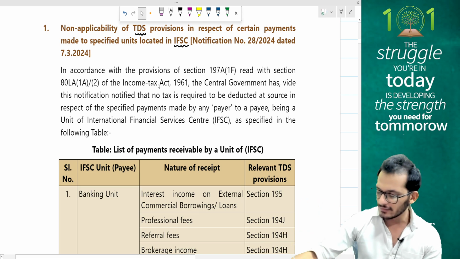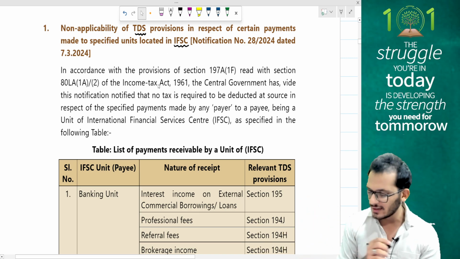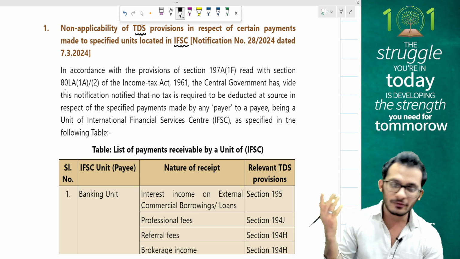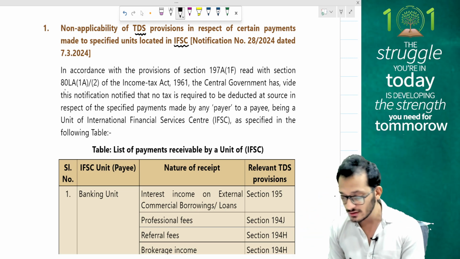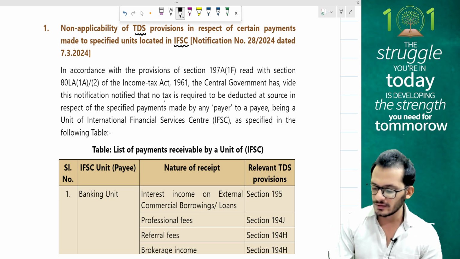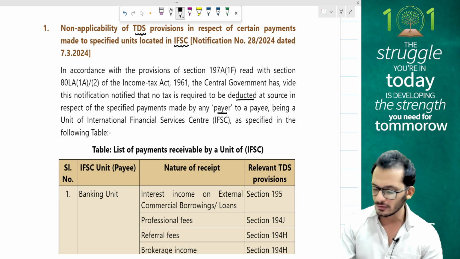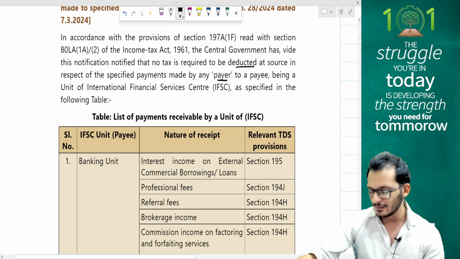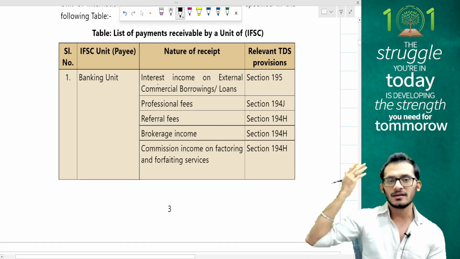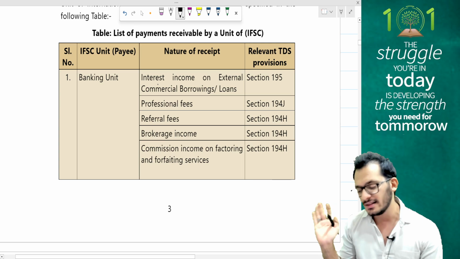The very critical part which is going to come and tell you is, in accordance with section 197A, read with section 80LA of Income Tax Act, which talks about IFSC exemptions, the central government by notification has confirmed that no tax is required to be deducted at source in respect of the specified payments made by any payer to the payee being an IFSC center as specified in the following payments. So the following payments are now no more going to be liable for IFSC cases.